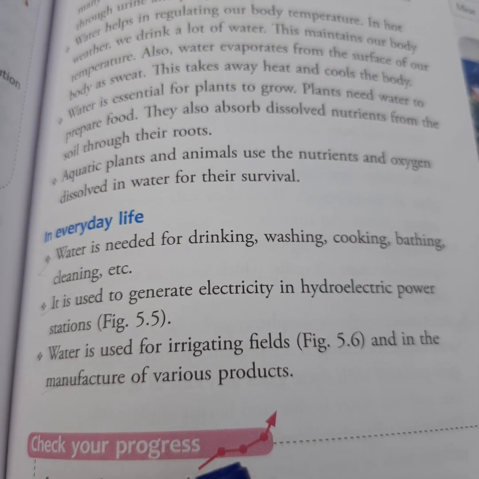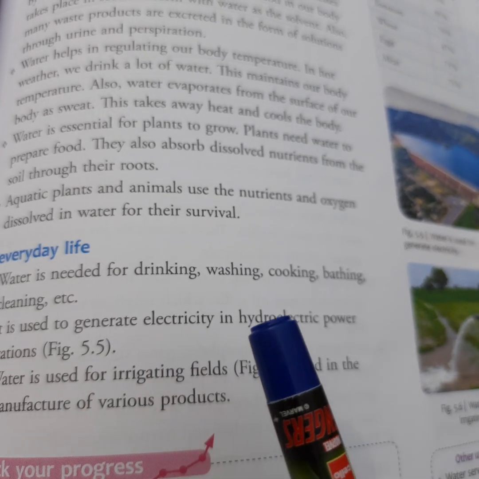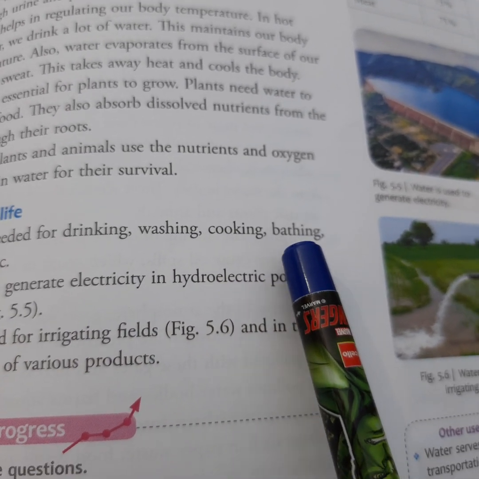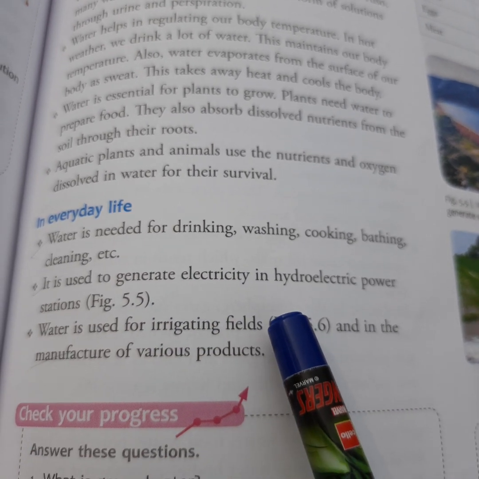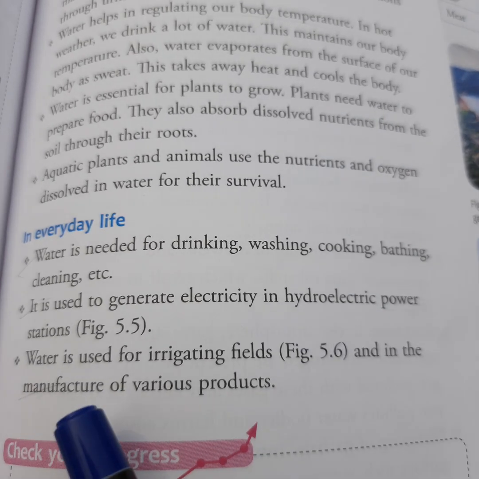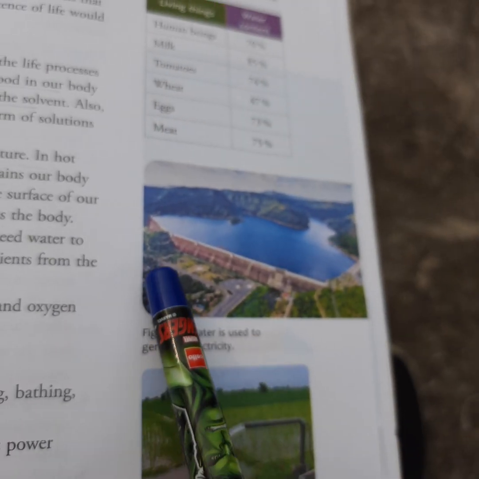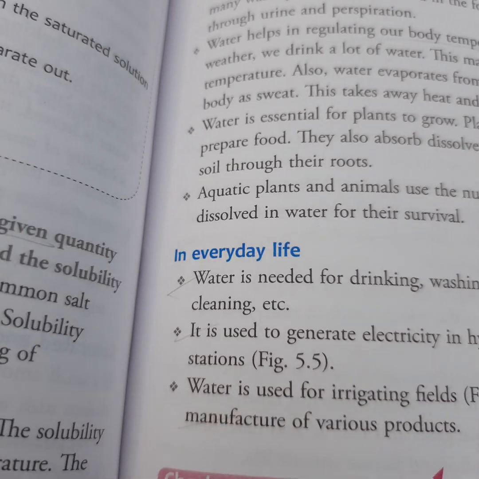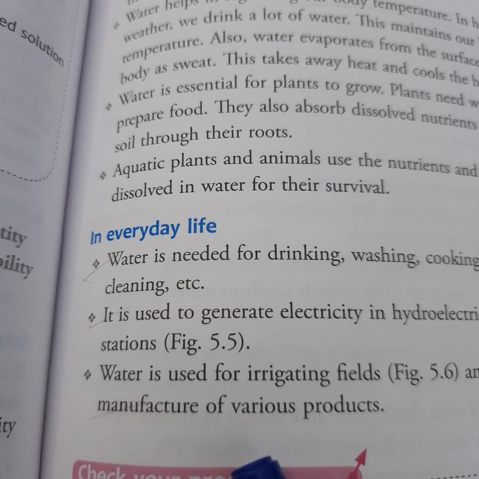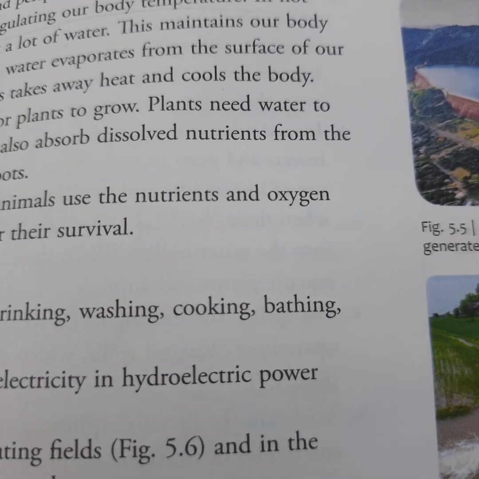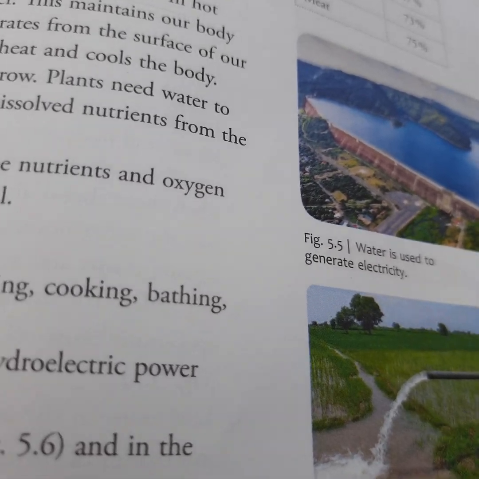Okay. Now see in everyday life. In everyday life how do we use water? Water is needed for drinking, washing, cooking, bathing, cleansing, etc. It is used to generate electricity in hydroelectric power stations. Okay. So in figure 5.5c, this is the hydroelectric power station. Okay. Then water is used for irrigating fields and in manufacture of various products. Irrigating fields, this. Okay. In the diagram it is given.